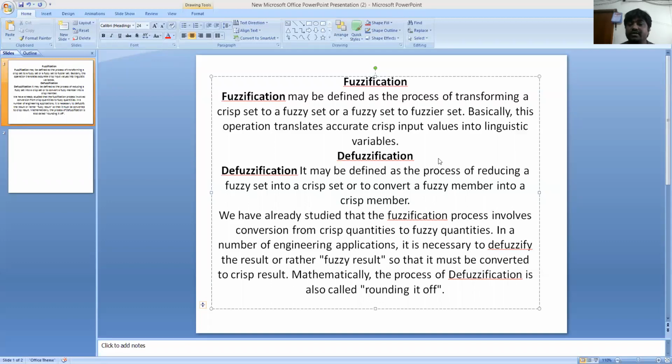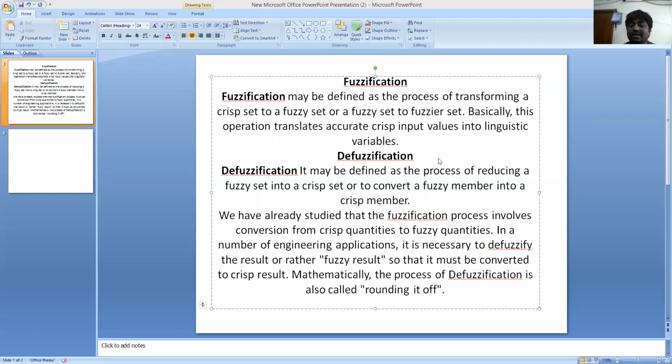Fuzzification may be defined as the process of transforming a crisp set to a fuzzy set, or a fuzzy set to a fuzzier set. Basically, this operation translates accurate crisp input values into linguistic variables. So this is fuzzification. Defuzzification may be defined as the process of reducing a fuzzy set into a crisp set, or converting a fuzzy number into a crisp number. So defuzzification is a very important one.